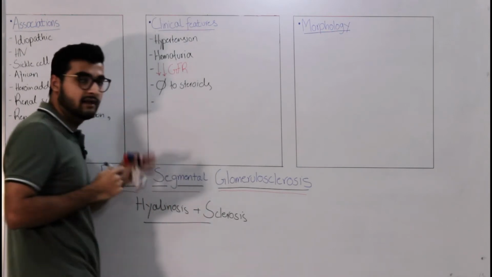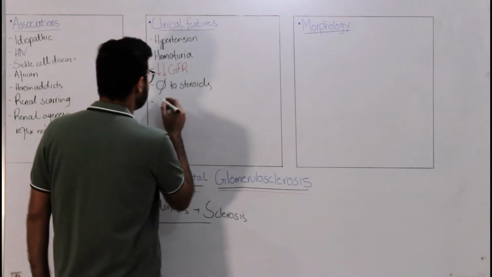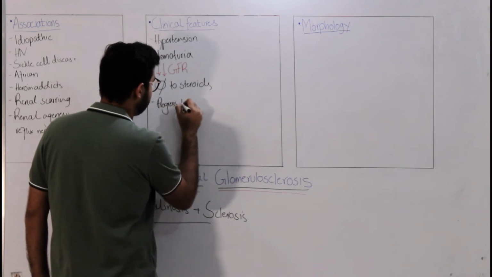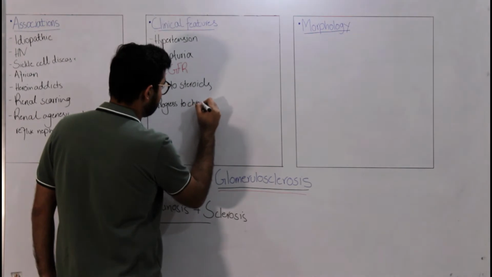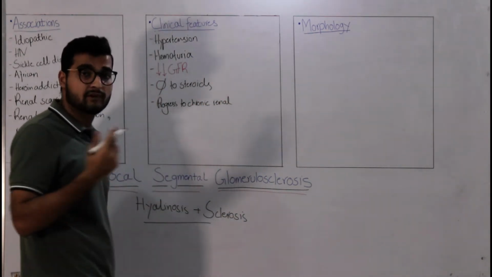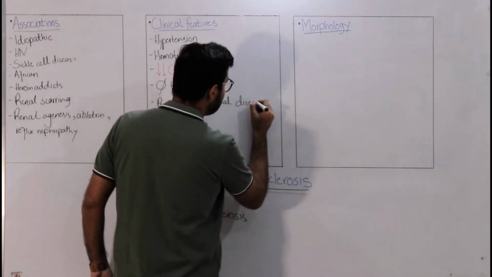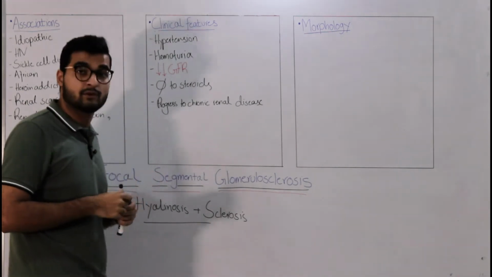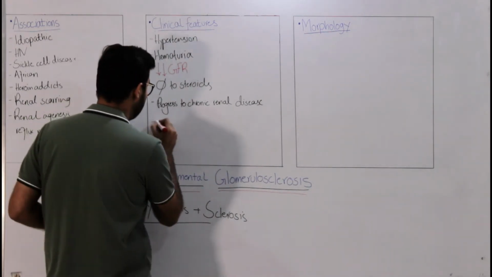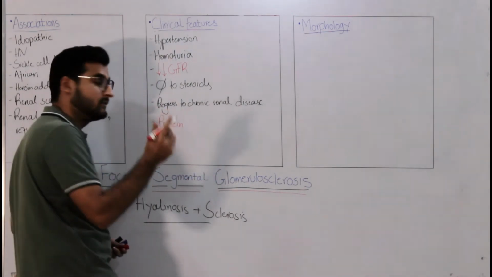Apart from this, there are chances that patients of FSGS can progress to chronic renal disease. We also have renal failure, so a patient can progress to that. And since it is nephrotic syndrome, you will have proteinuria. That is something that you need to remember, that you will have proteinuria, but the proteinuria is going to be different from what we had in minimal change disease.